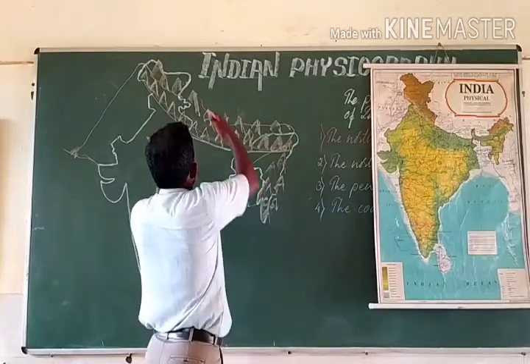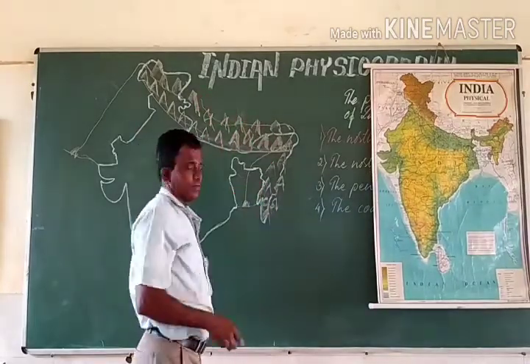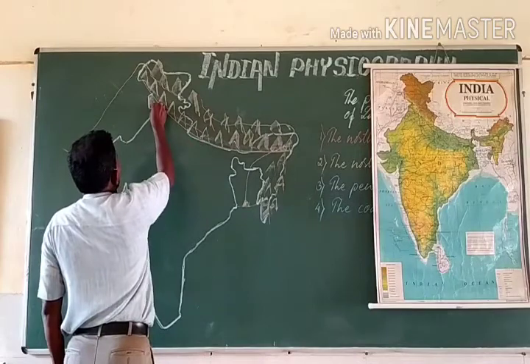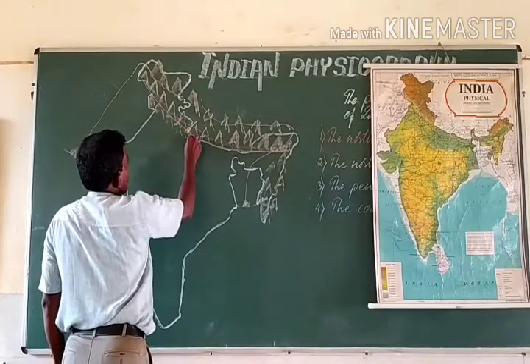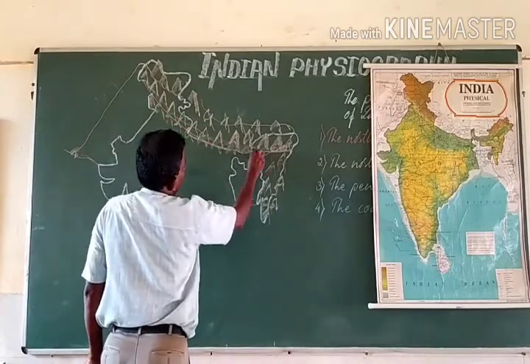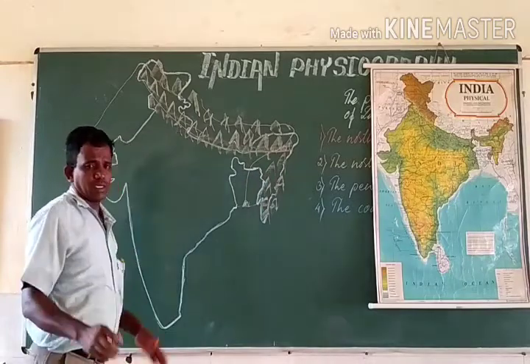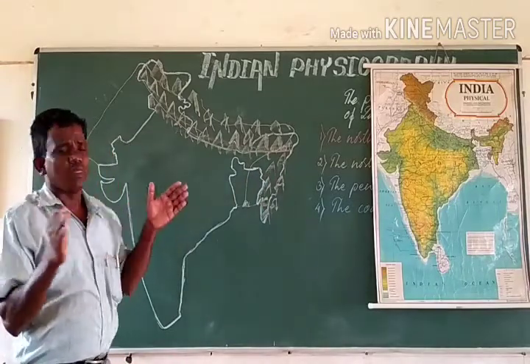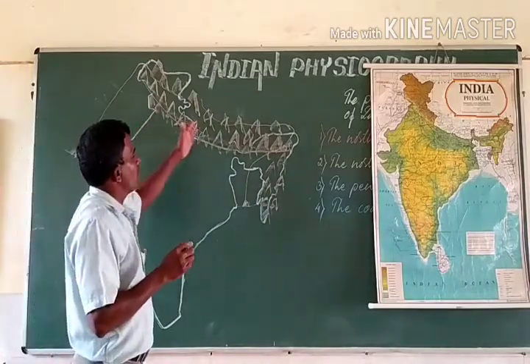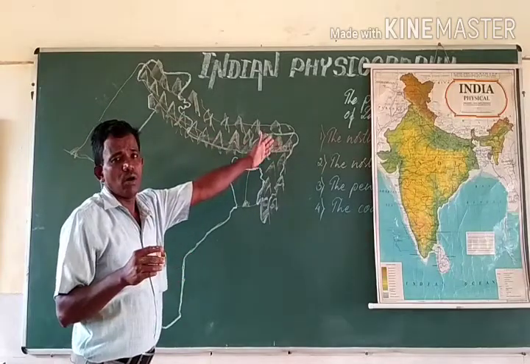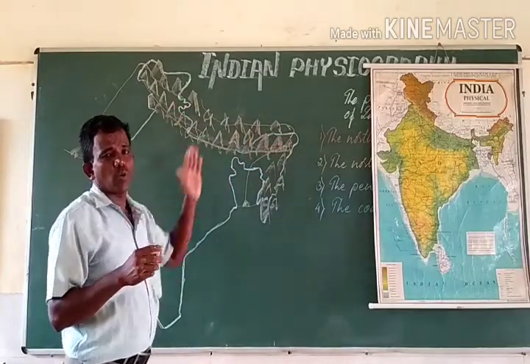Of course, the width decreases. These ranges are very high. They have formed a kind of natural wall on the north of our country.